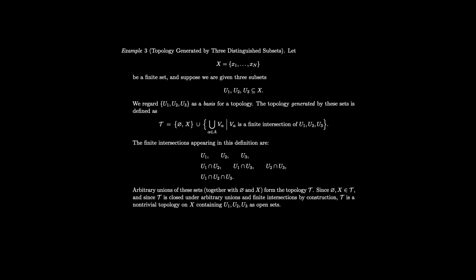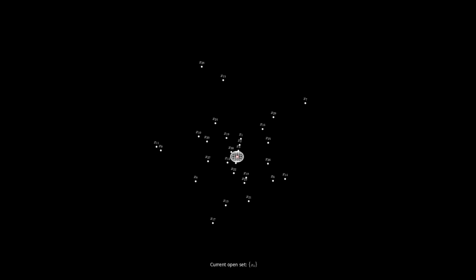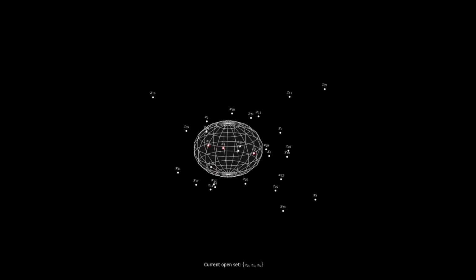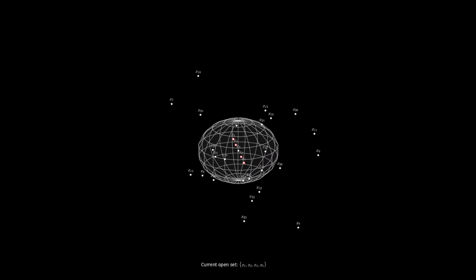More precisely, any collection of subsets of X can be extended to a topology by the following principle. We simply take those subsets, close them under all finite intersections, then close the resulting set under all arbitrary unions, and finally include the empty set and the entire set itself. The resulting collection is the smallest topology containing all three subsets, which are open within this topological space. For the previously given configuration of U1, U2, and U3, one can easily verify the constructed members of the topology as follows. Note that for each sphere, only the red marked points are included in that set.